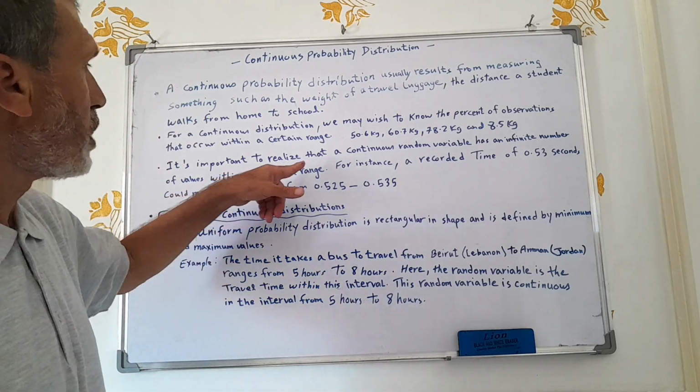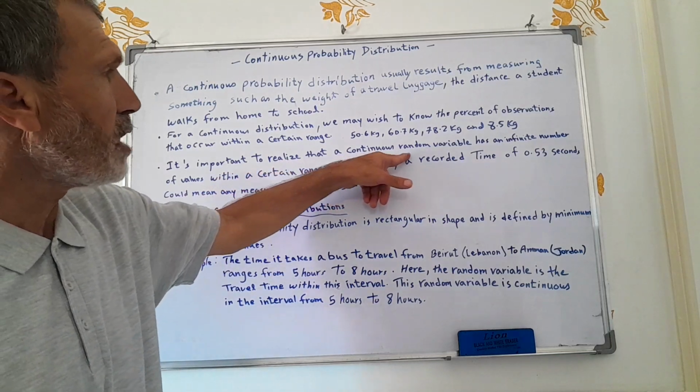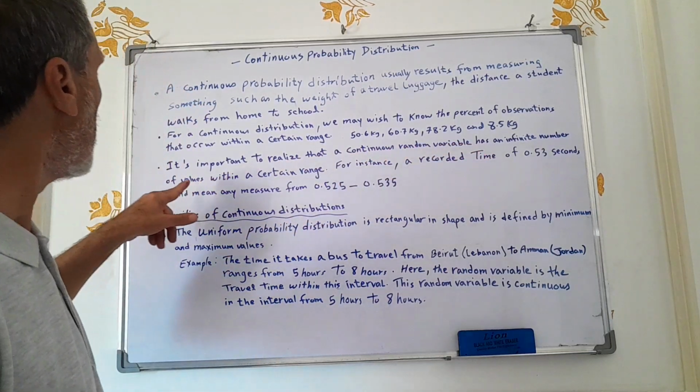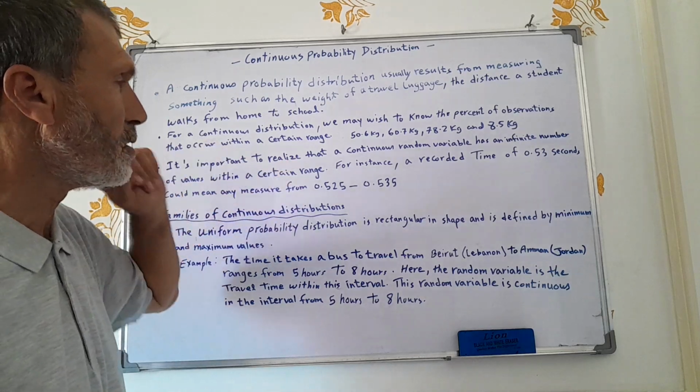It's important to realize that a continuous random variable has an infinite number of values within a certain range.